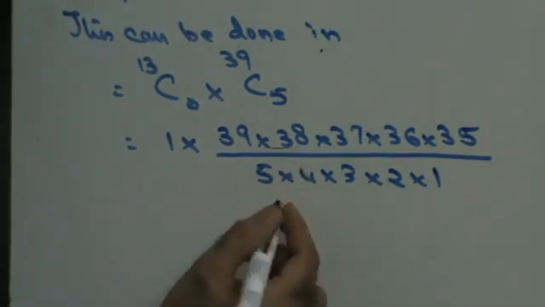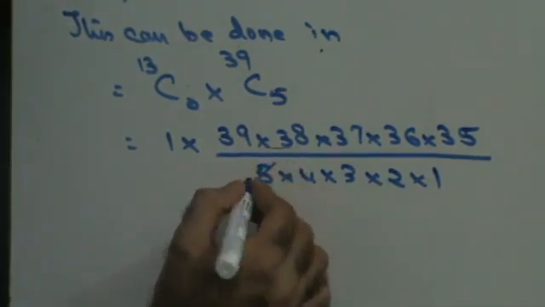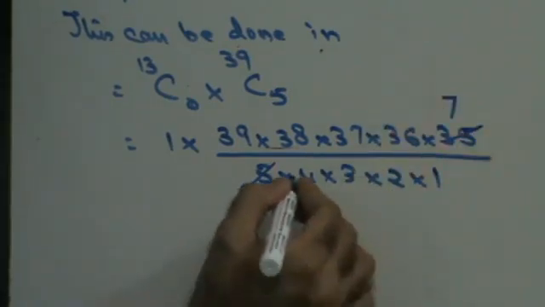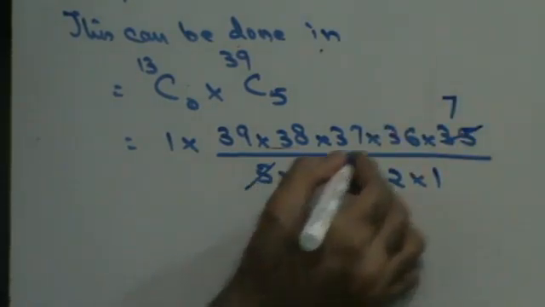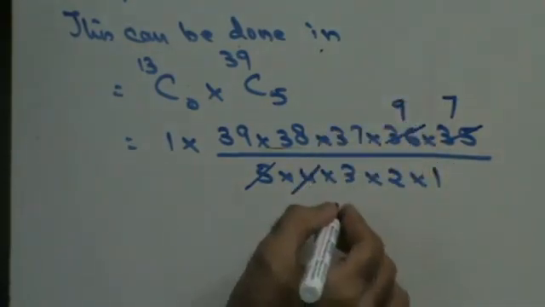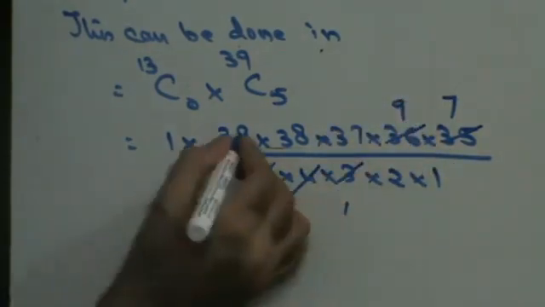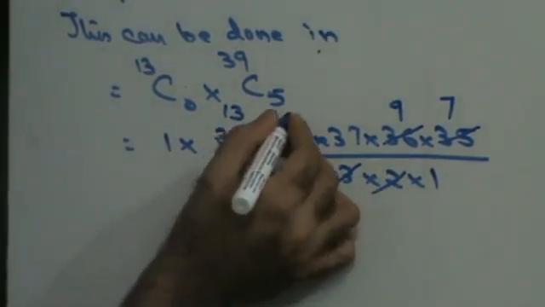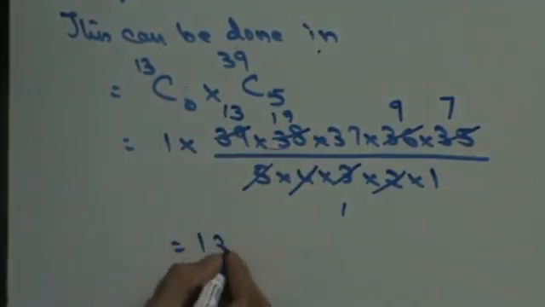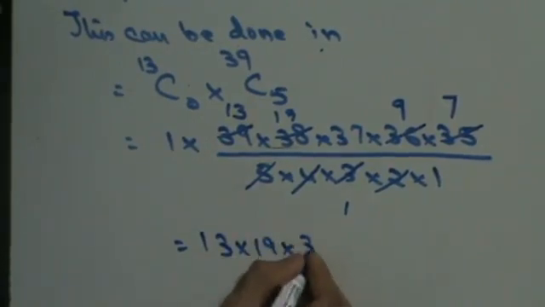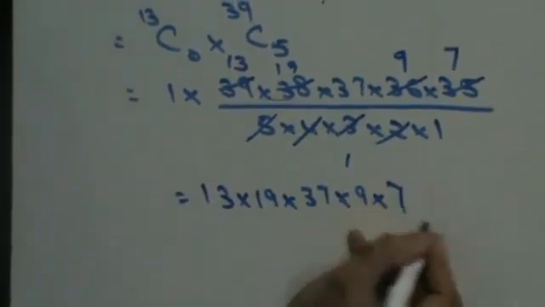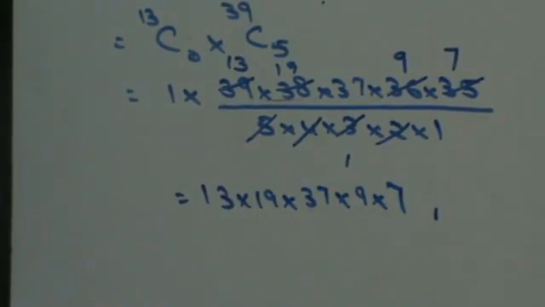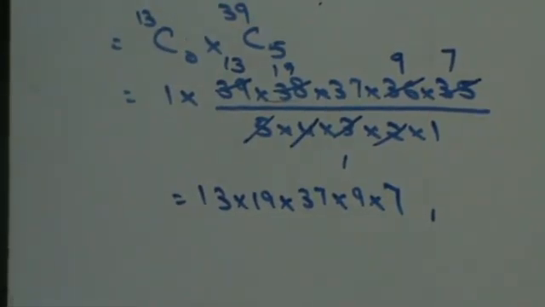Now, in that case I can say that 5 ones are 5, 7 fives are 35, 4 ones are 4, 9 fours are 36, 3 ones are 3, 13 threes are 39, 2 ones are 2, 19 twos are 38. So your answer will be 13 into 19 into 37 into 9 into 7. Those are the number of selections where you do not have any clubs, right? Next, let's move on ahead.